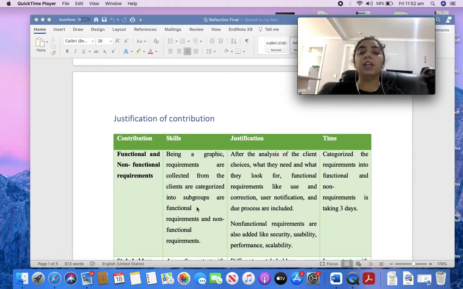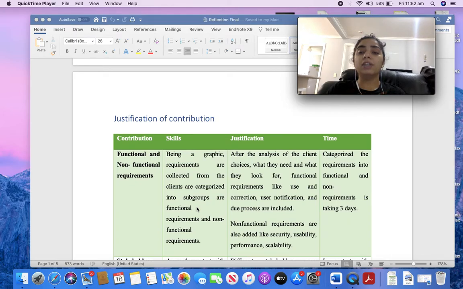The graphic requirements covered what models the client wants and how they want the software to work. After analyzing the client's choices, what they need and what they look for, the functional requirements like user correction, user notification, and due process are included. Non-functional requirements are things like security, usability, performance, and scalability.